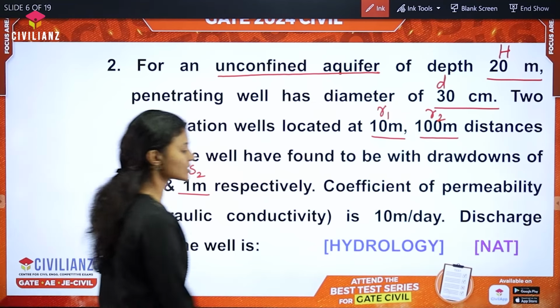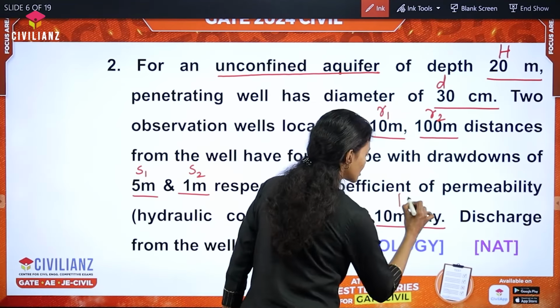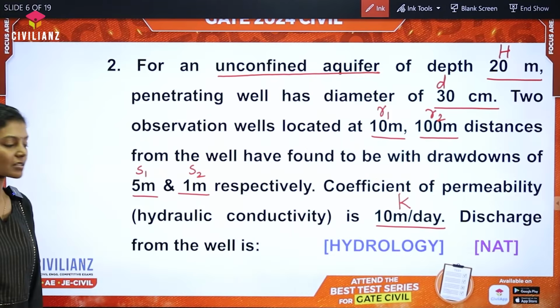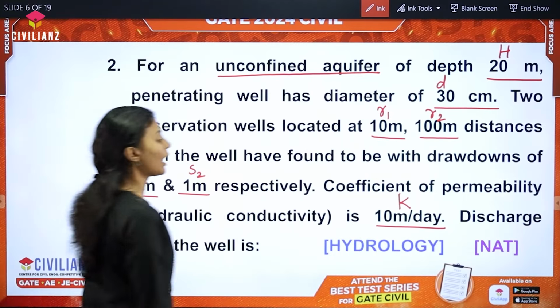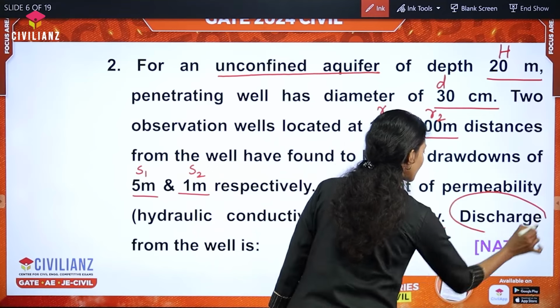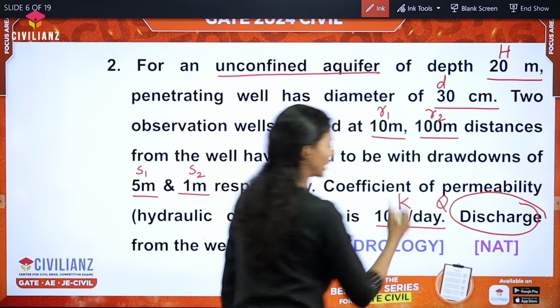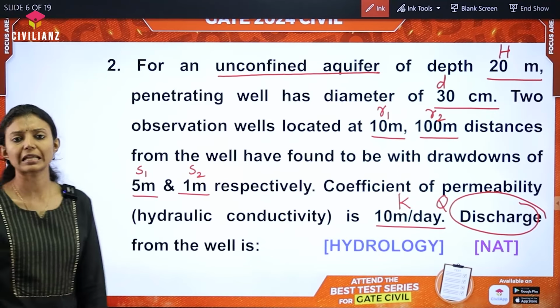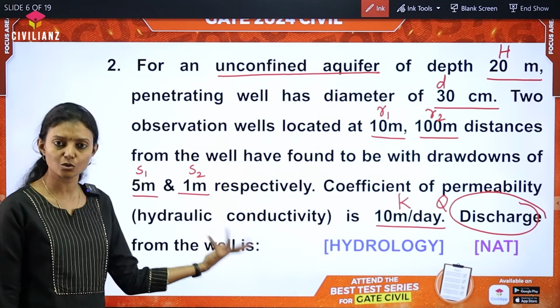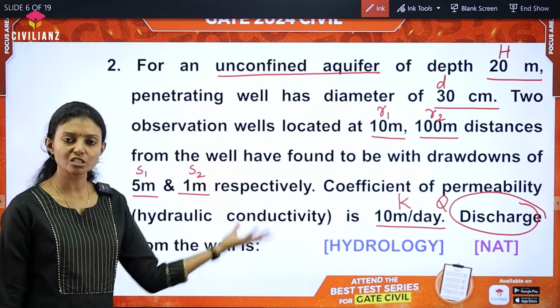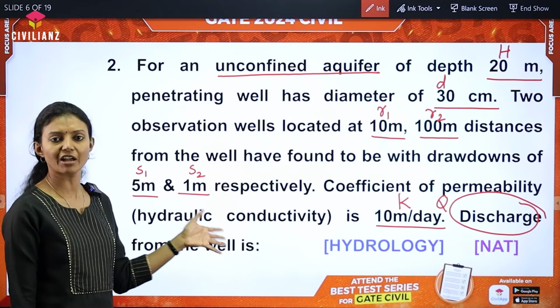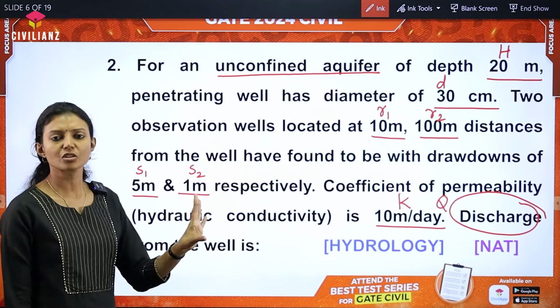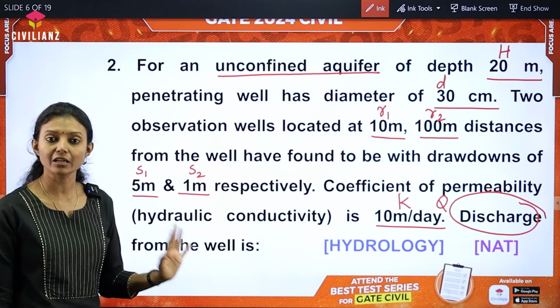Coefficient of permeability is given as 10 meter per day. That is, K is given as 10 meter per day. And we are asked to find out the discharge from the well, that is capital Q. Again, this is a numerical answer type question and it is a direct question. Once we know the equation, we can directly substitute all the values because all the values are given. So there is no scope for any confusion.